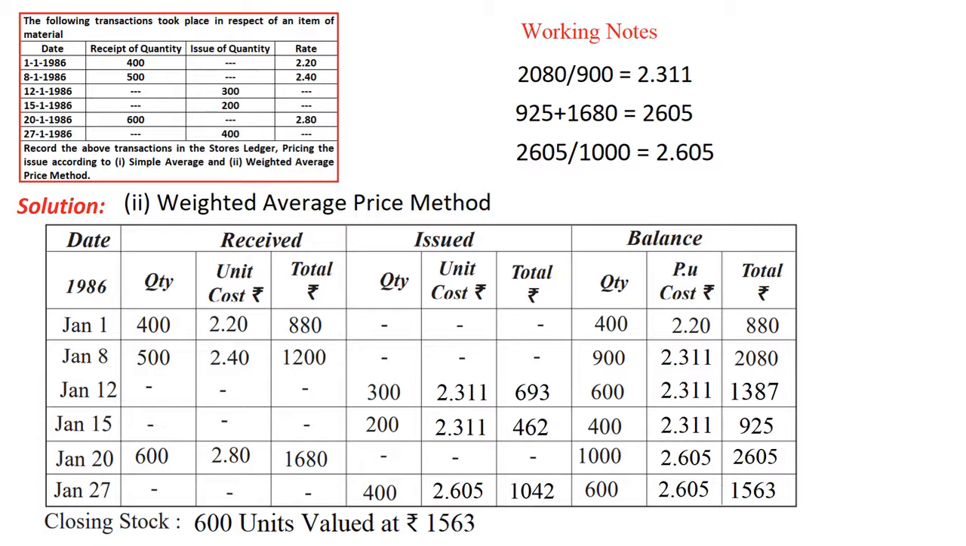This is the way: whenever you purchase new material, the new rate will be calculated, bear in mind. So on January 27th we issue 400 units of material at 2.605, which is 1042. Then the balance is 600 units at 2.605, which is 1563. When you come to the closing stock, we have 600 units valued at 1563.